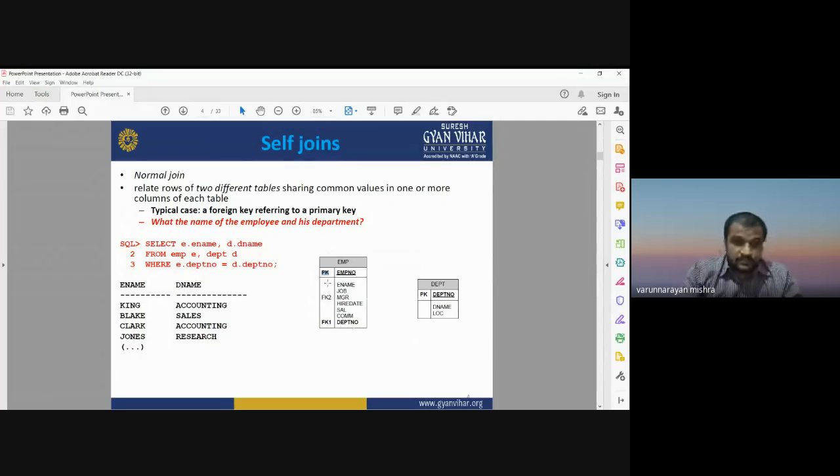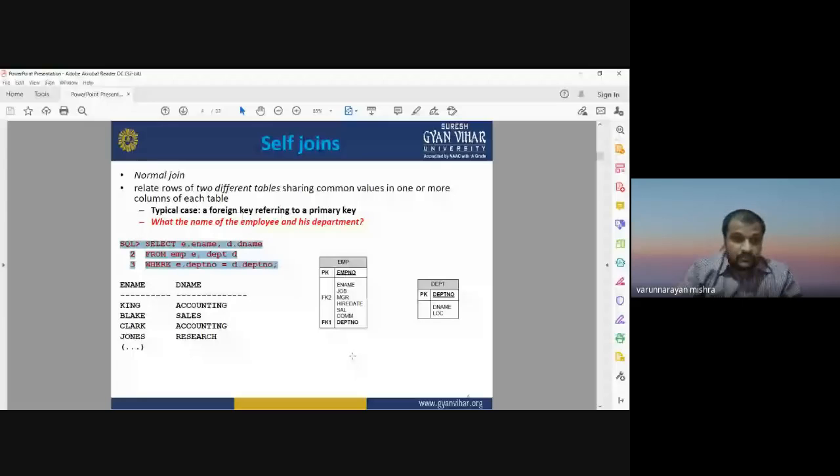Okay, so for such kind of processing, for this joining, you need to write the command in this way. This is the command through which you can join these two tables. You have to write SQL, then select E.employee_name, D.department_name. E means employee table, D means department table. We are getting the employee name from the employee table, and now we are getting the department name from the department table.